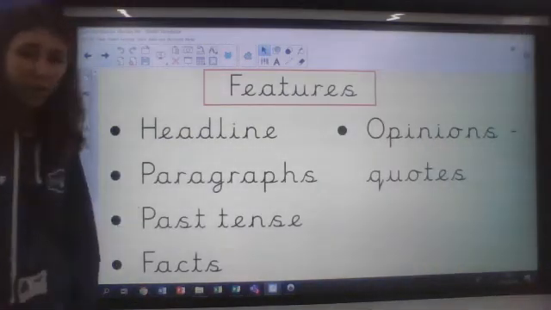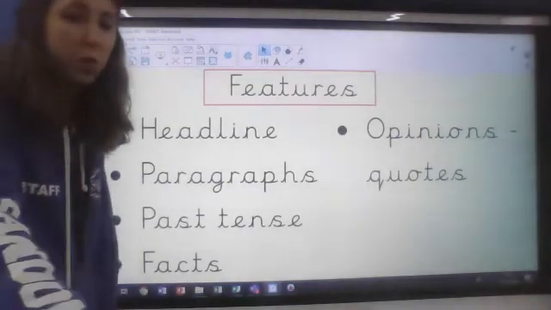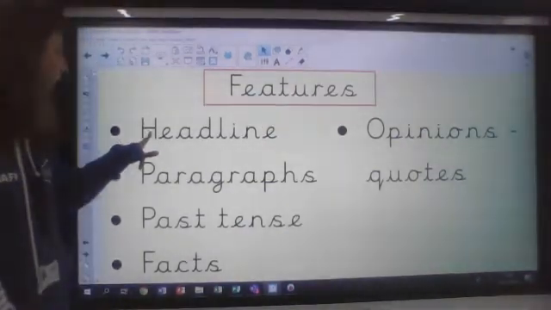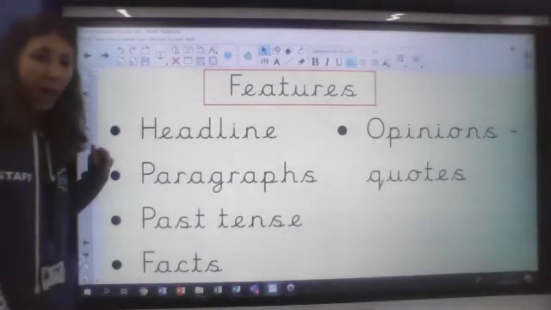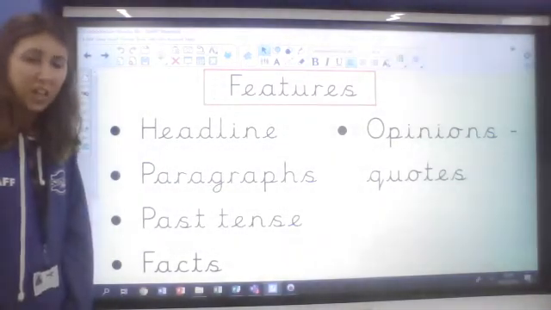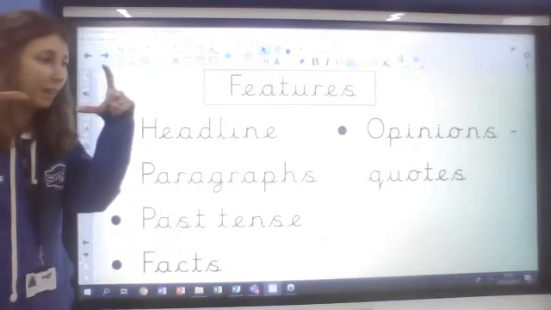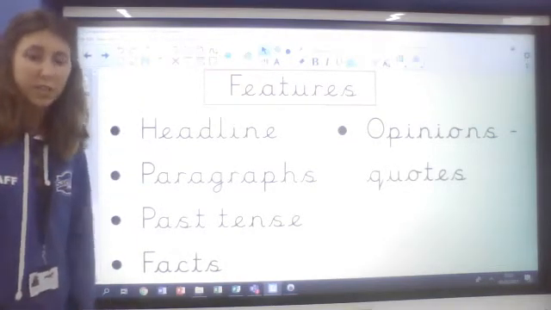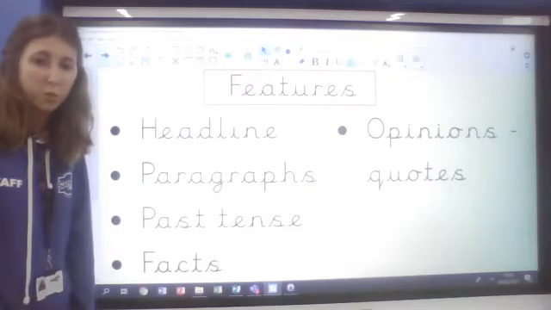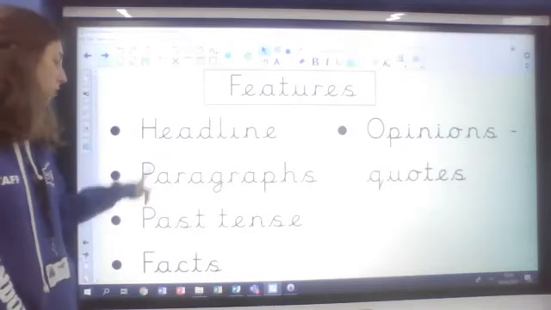Now, we're going to think about some features of a newspaper report, a newspaper article. So a newspaper article always starts with a headline, and a headline is a little bit like the title. It's normally in very, very big writing. And it's to get your attention, it's to grab you and make you want to read that story, that article.